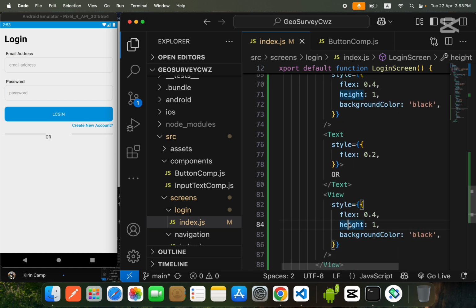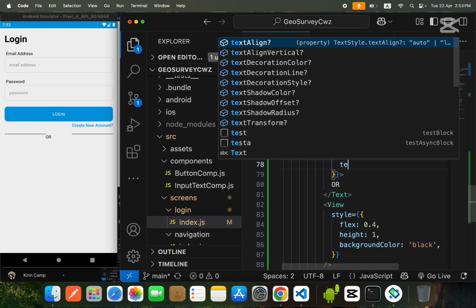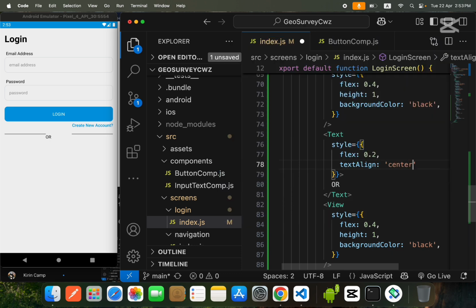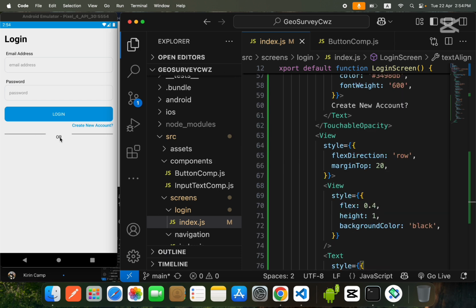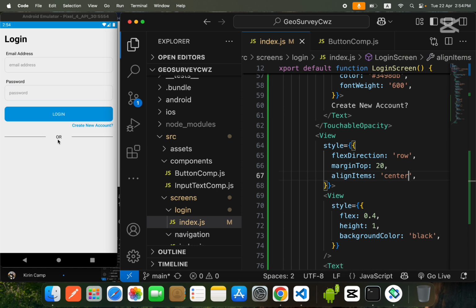Now 40%, 40%, that's 80%, and the remaining 20%, 0.2, will come to the text. Now we will say text align center, so it will come at the center. And now these lines are on the top. To align everything in the middle, we will say align items center, so it will come like this.